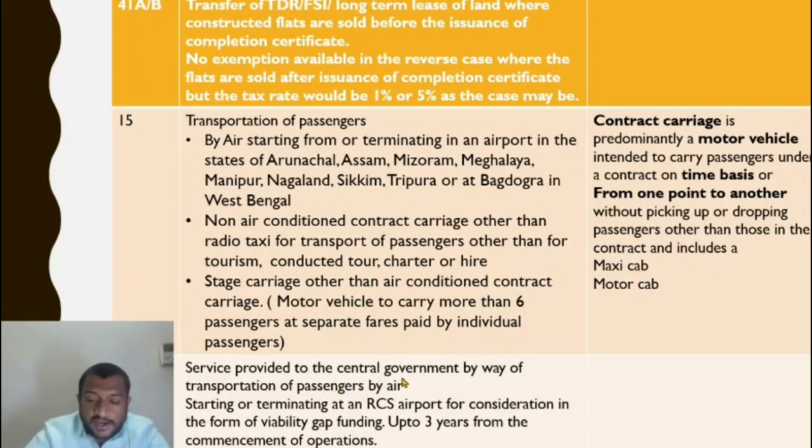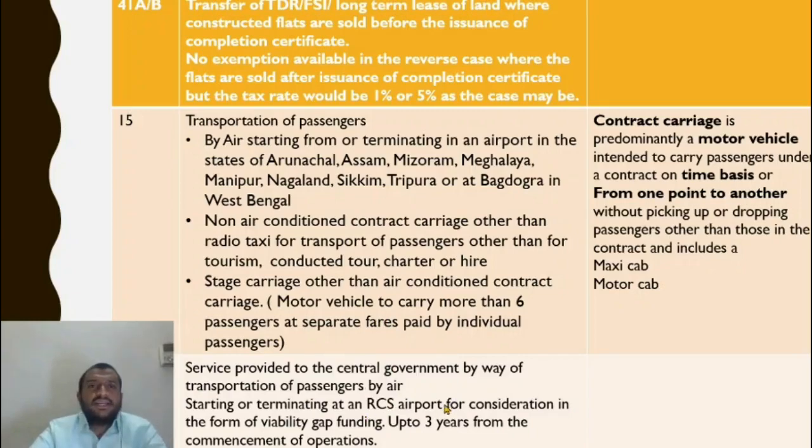Service provided to the central government by way of transportation of passengers by air starting or terminating at a regional connectivity scheme airport for consideration in the form of viability gap funding. So the regional connectivity scheme has been introduced a few years back, wherein it is in non-cities which are about to develop into big cities. There are some places like that. So in order to give a boost to them, they set up airports at that place so that the connectivity is enhanced and they have even more chance of turning into big cities.